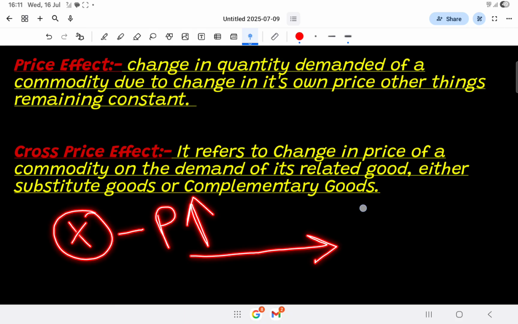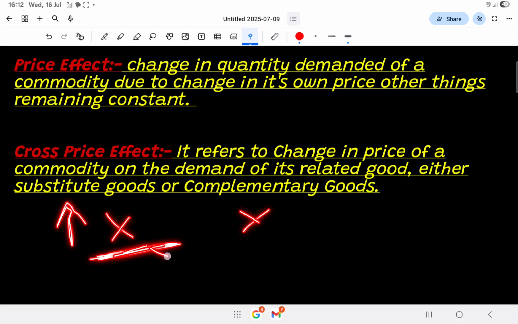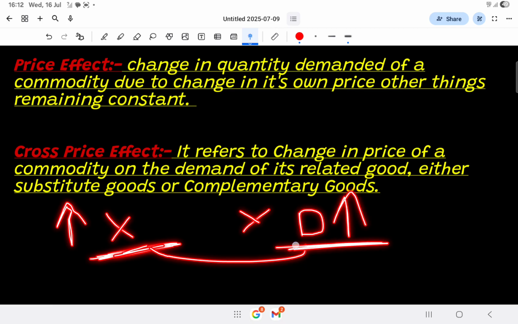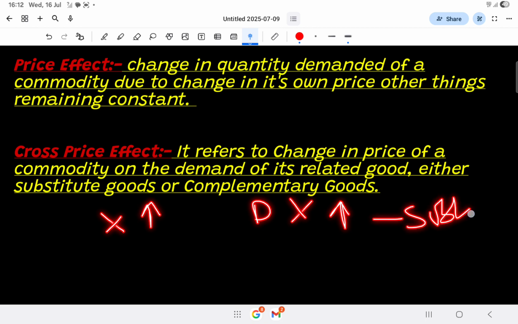Let's consider substitute first. For example, X and Y both are substitutes. If the price of X changes, means rises, what will be the effect on its substitute? Its demand will rise, because both are substitutes and can be used in the place of each other. When the price of X rises, then demand of Y will rise in the case of substitutes.